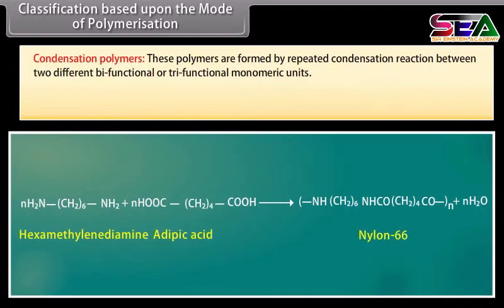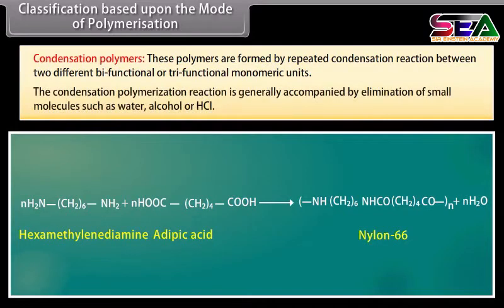Condensation polymers. These polymers are formed by repeated condensation reaction between two different bifunctional or trifunctional monomeric units. The condensation polymerization reaction is generally accompanied by elimination of small molecules such as water, alcohol, or HCl.